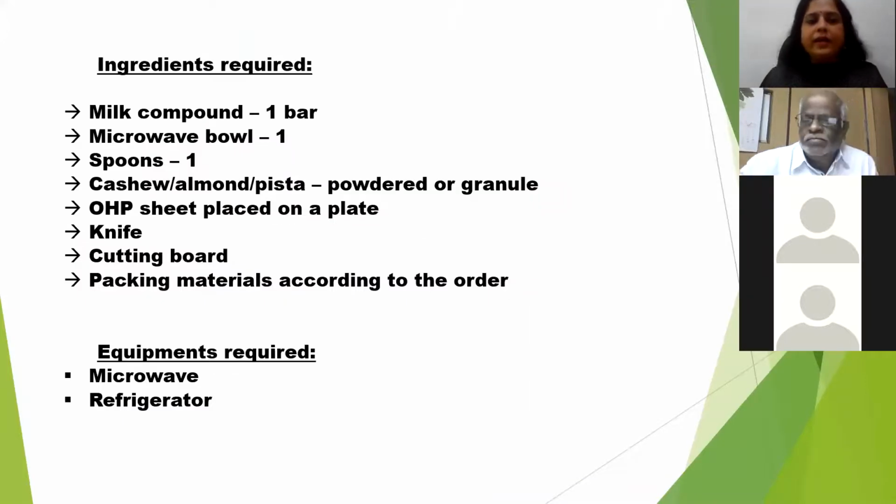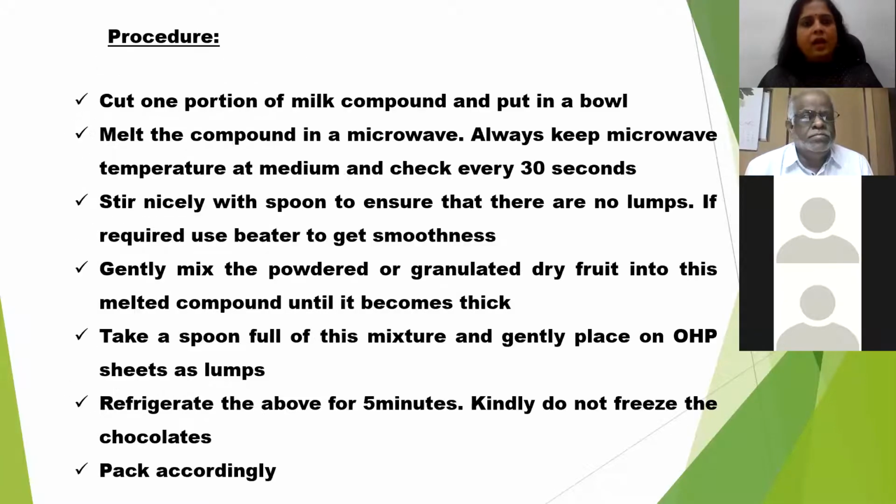These are the ingredients required. And this is the procedure.